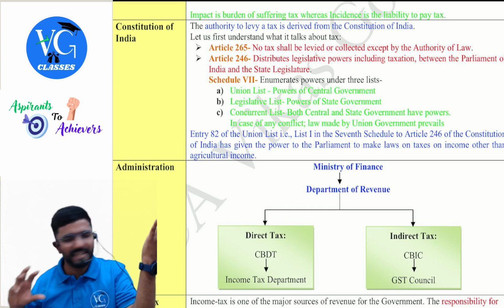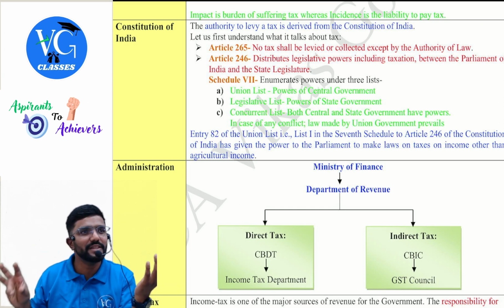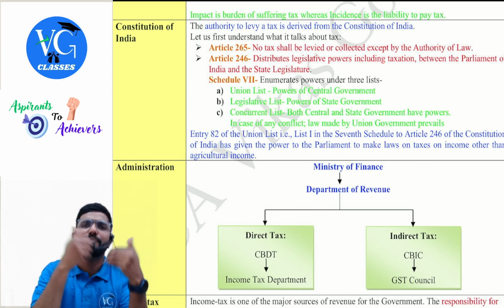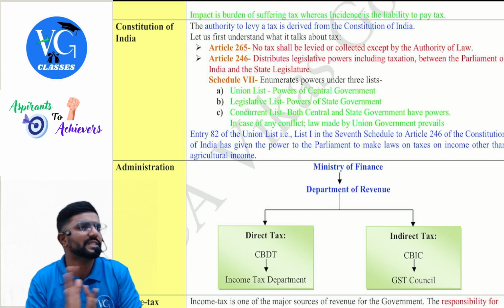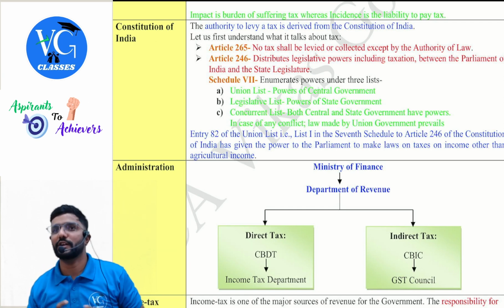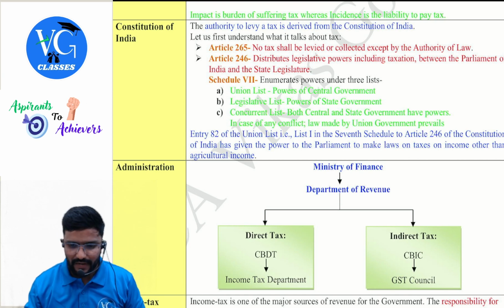Okay, to some extent, there won't be any conflict, guys, because the state government especially will make the laws in such a way that it will not conflict with central law. But if by chance it is there, what, sir? Who will prevail? Boss. Who is the boss? Central government. Central government law will prevail. Yes. I will just show you also, guys. This is only for your knowledge purpose.